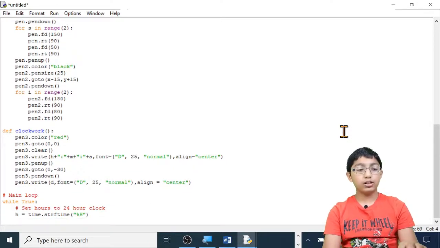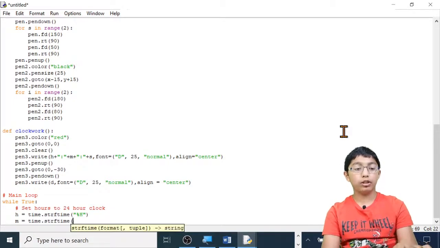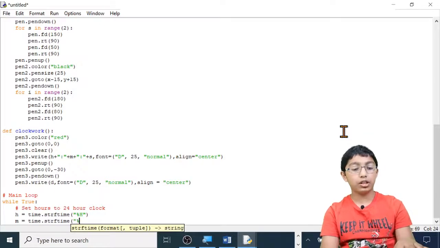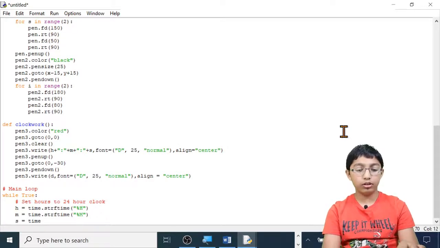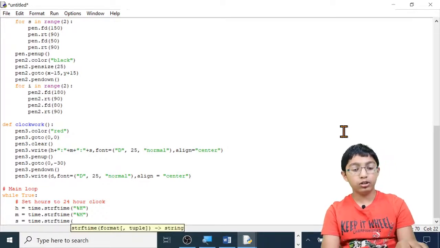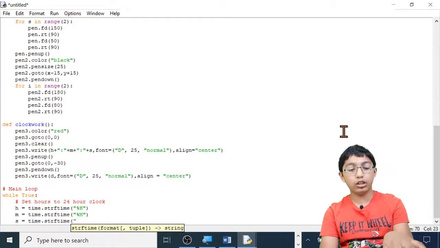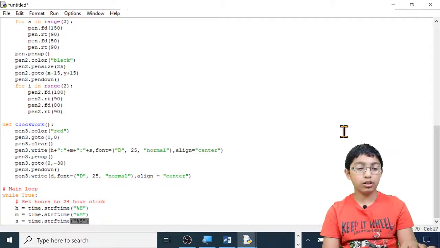Now let's move on to the minutes. M equals time dot string format time, open brackets, open quotation marks. This stays the same. %M, close quotation marks and close brackets. S, seconds, equals time dot string format time, open brackets, open quotation marks. This is also going to stay the same. %S, make sure the S is capital, close quotation marks and close brackets. Make sure the M is capital in minutes as well.